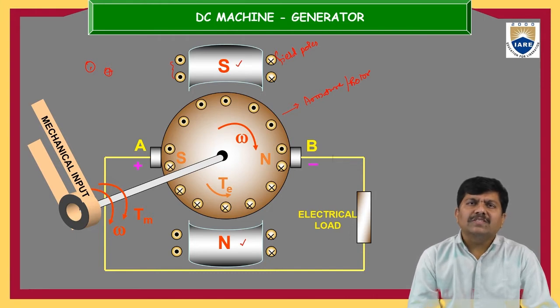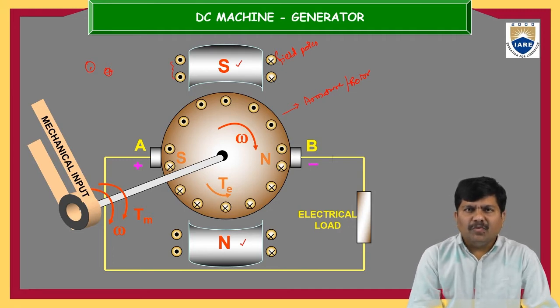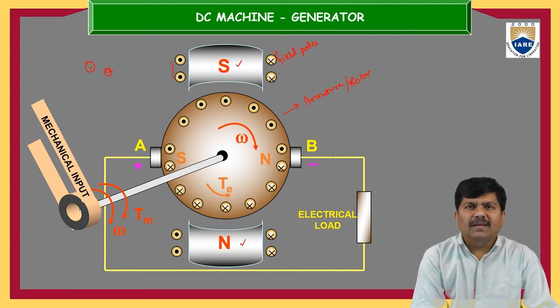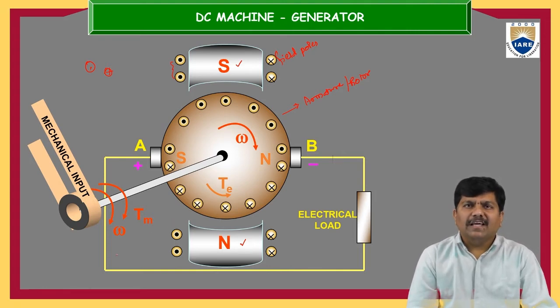Whenever a force is twisting in nature, in the angular direction, it is called a torque. With this torque we rotate the shaft of the electrical machine with speed omega. Like this, we are transmitting the mechanical power to the electrical machine.